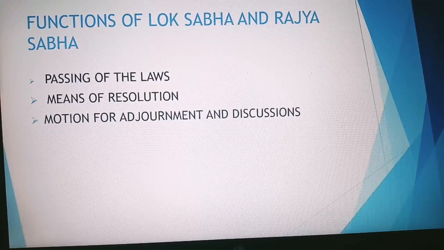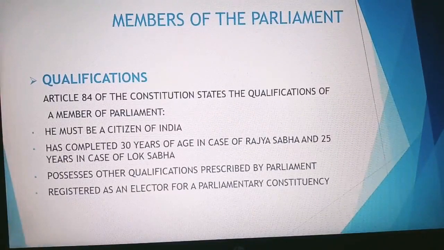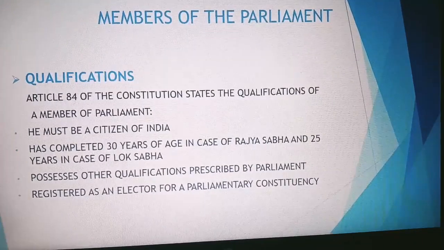Now we will see the qualifications of members of Parliament. Article 84 of the Constitution states the qualifications of a member of Parliament. He must be a citizen of India and must have completed 30 years of age in case of Rajya Sabha and 25 years in case of Lok Sabha. He must possess other qualifications as prescribed by Parliament. The last is he must be registered as an elector for a parliamentary constituency.